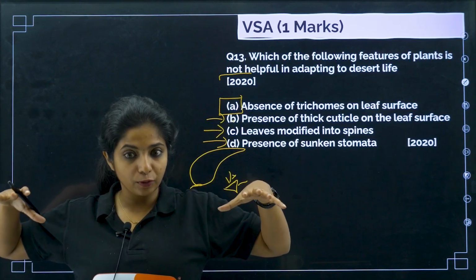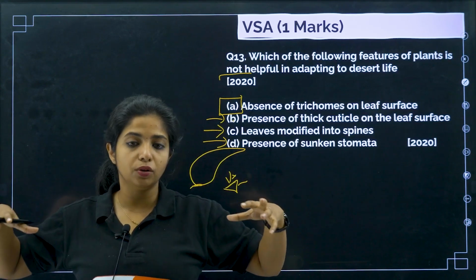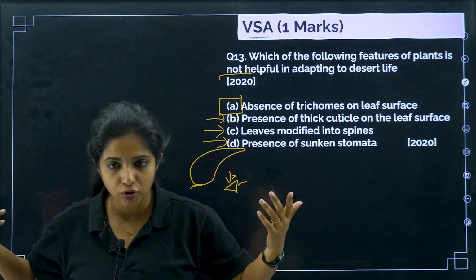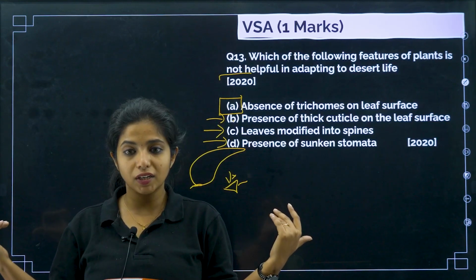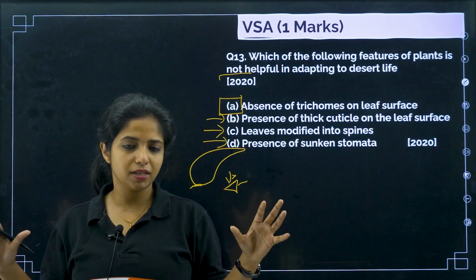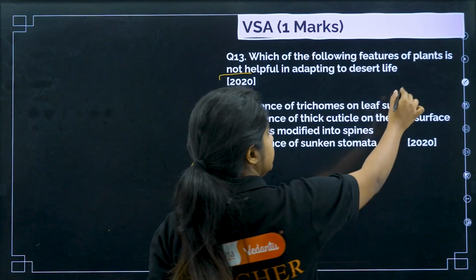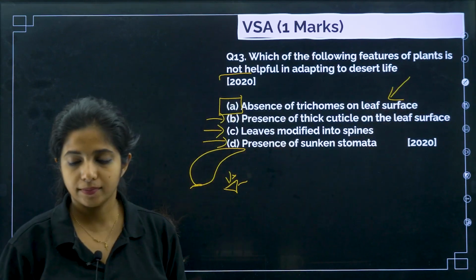There's air being trapped over there, so a constant environment is being maintained, which is why there won't be loss of water. But if trichomes are not there, that means that layer of air is not there. There is no proper moisture loss control and things like that. So this is the incorrect one.